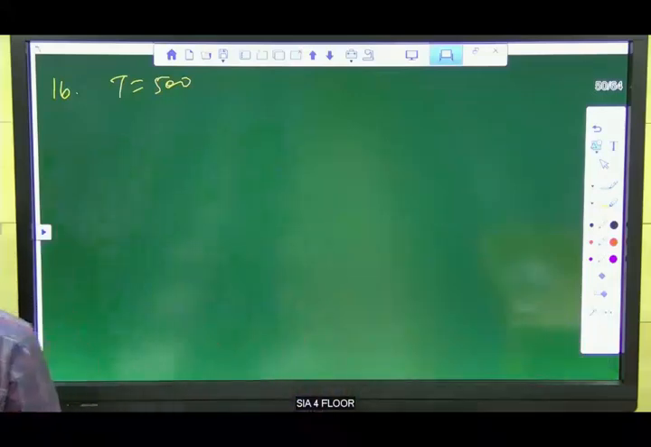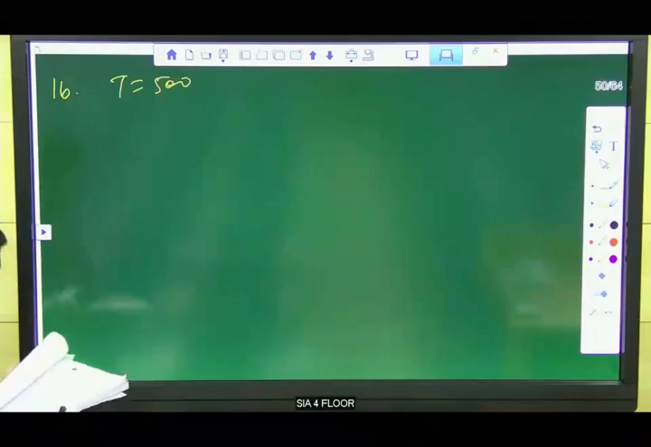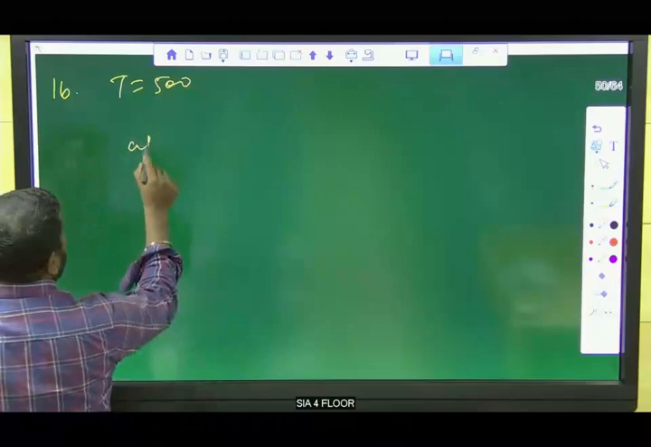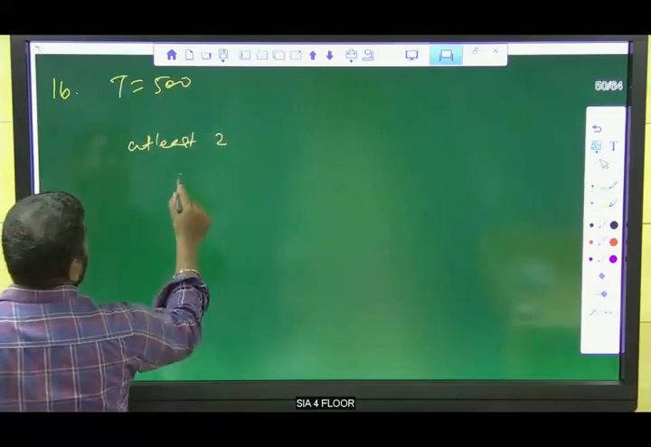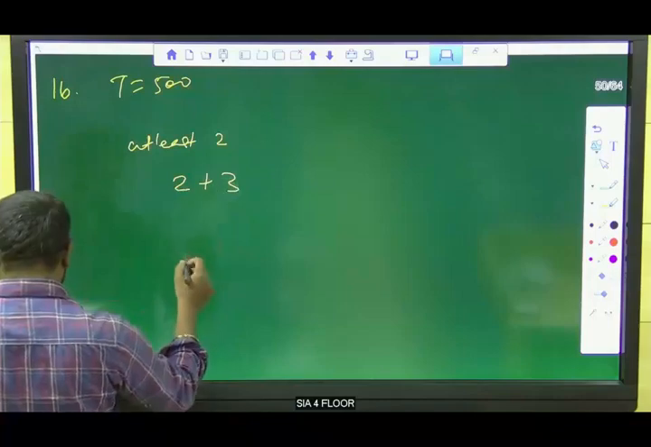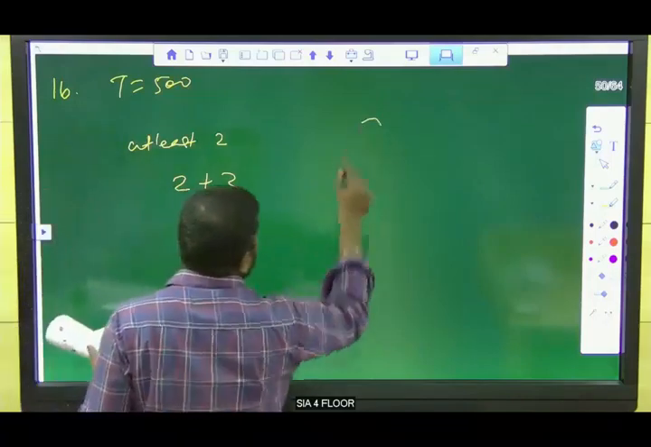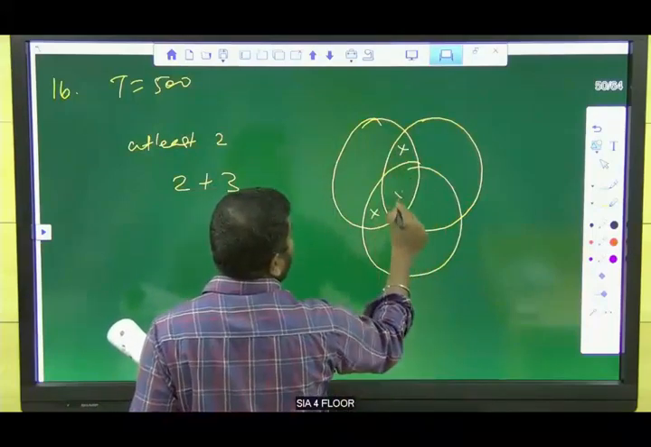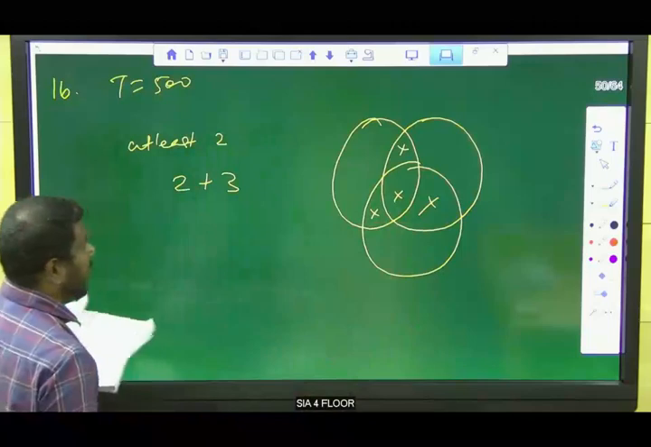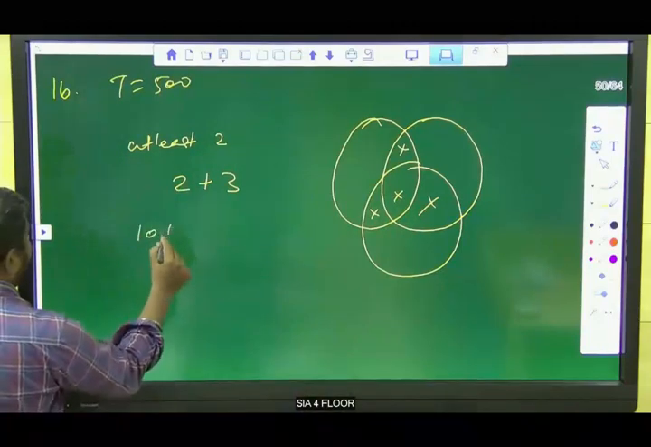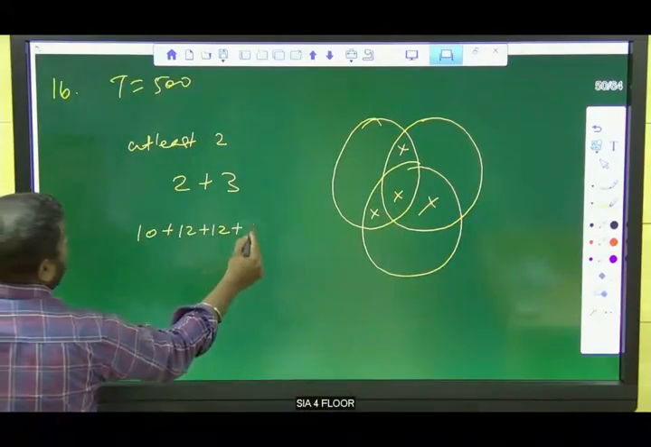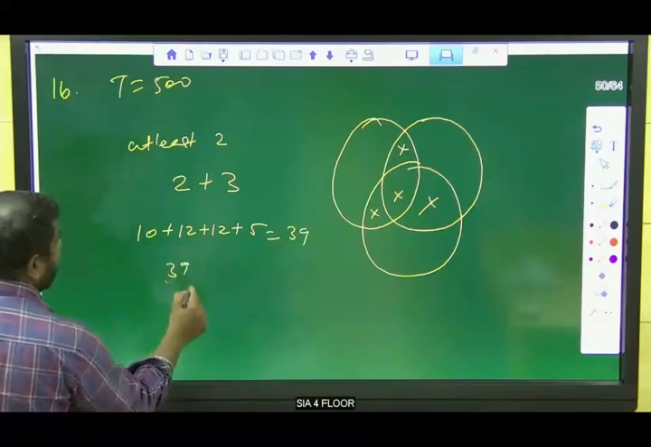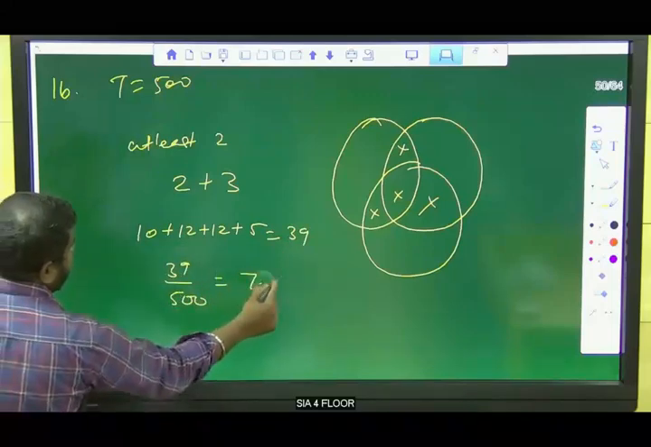They are asking for the percentage of students who failed in at least 2 subjects. At least 2 means we know 2 plus 3. So we need to take these values and add them. 10 plus 12 plus 12 plus 5, that is 24, 34, which is equal to 39. We need to find the percentage for 39. So 39 by 500 is nothing but 7.8.